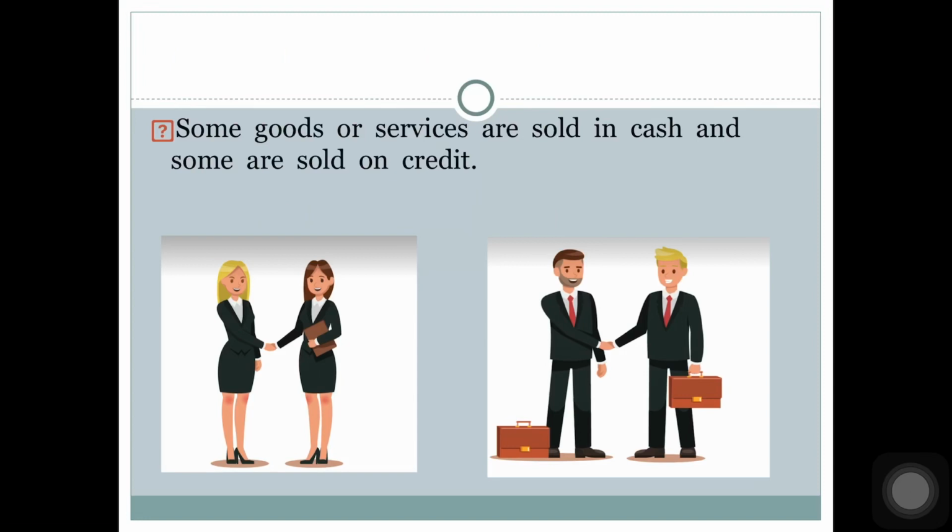Now transactions are of three types: cash transaction, credit transaction and barter transaction. Cash transaction is a transaction in which cash is paid or received immediately. And credit transaction is one in which cash is not paid or received immediately at the time of transaction, but it is paid or received at a later date. And a transaction which does not involve exchange of money or money's worth is known as barter transaction. In this kind of transaction, goods or services are exchanged for other goods or services.